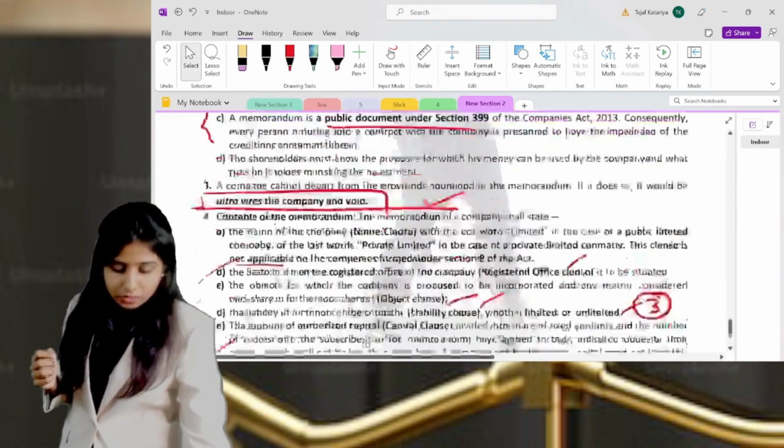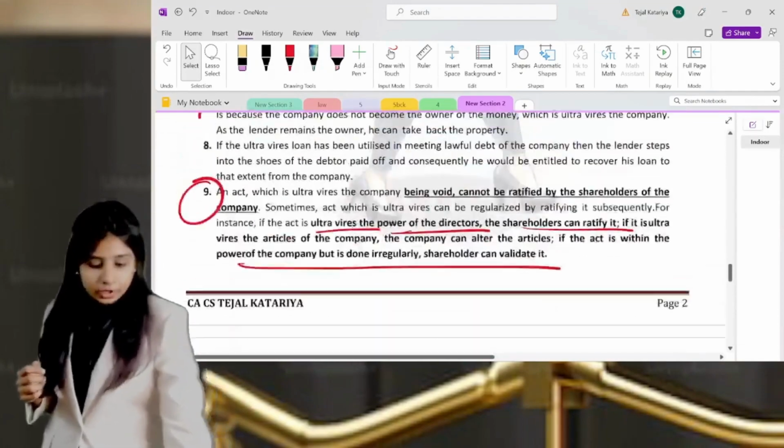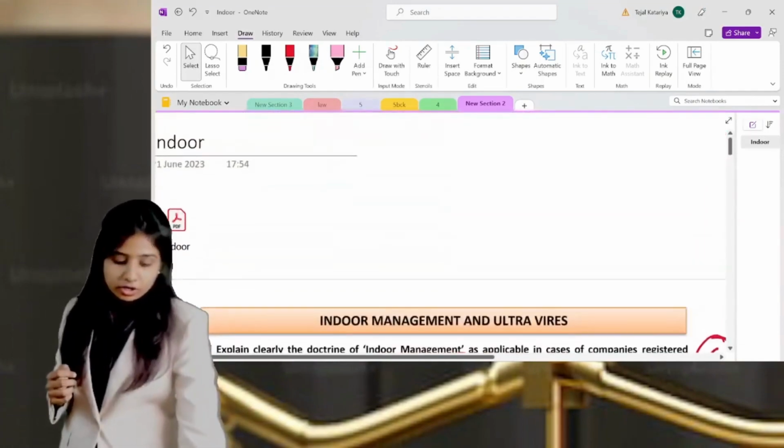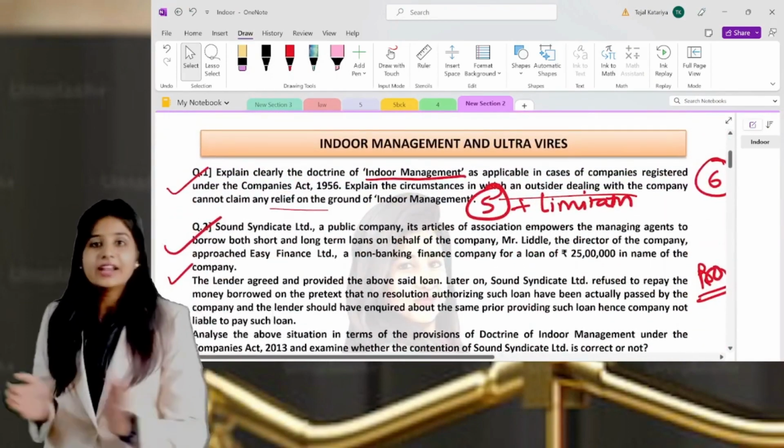This is all about the memorandum, indoor management, and ultra vires. These are the key points which you're supposed to write in your exam. With this, I end this session.